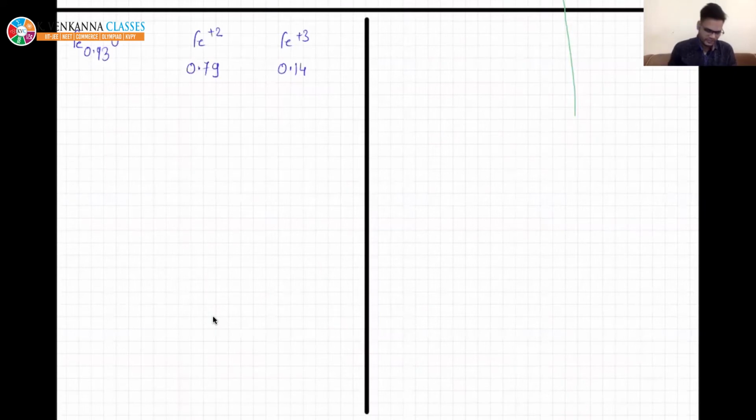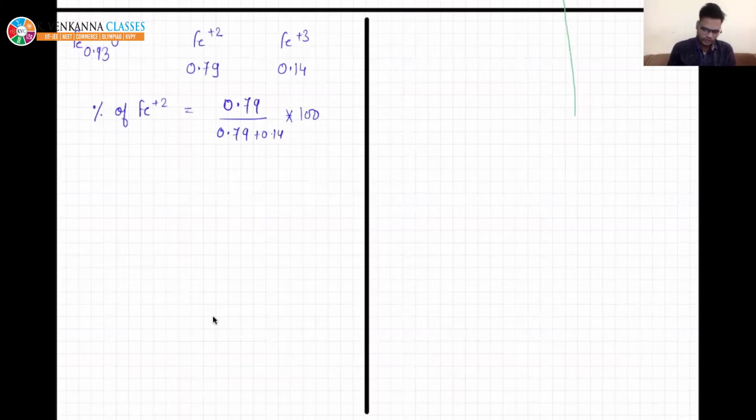They might ask you the percentage of Fe+2, right? So what will you do? You will just write Fe+2. How much Fe+2 is there? Say 0.79, and the total is how much? 0.79 plus 0.14, that is 0.93, into 100. This is the method from which you can solve it.